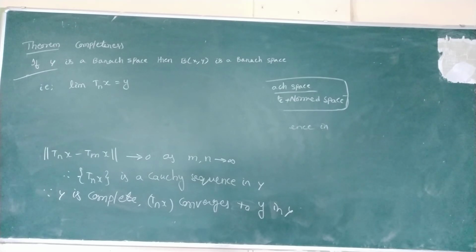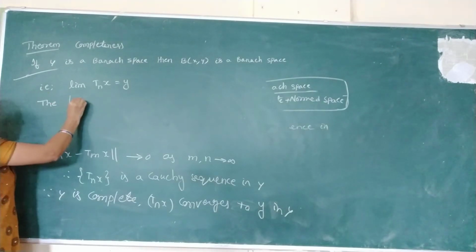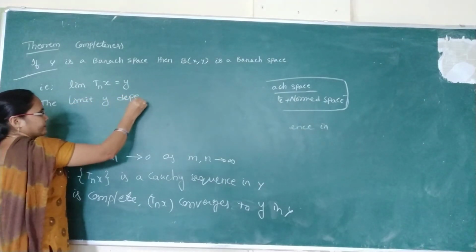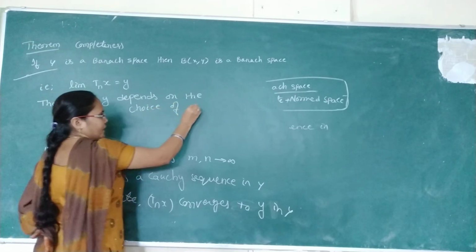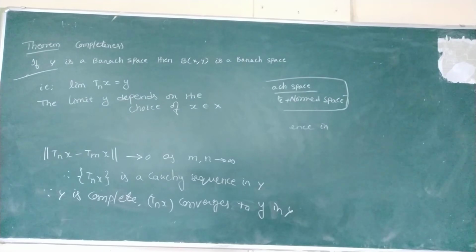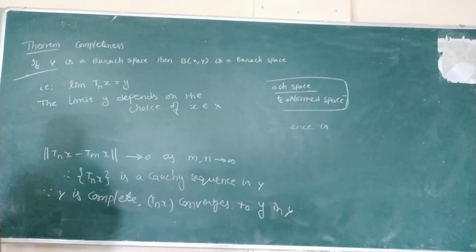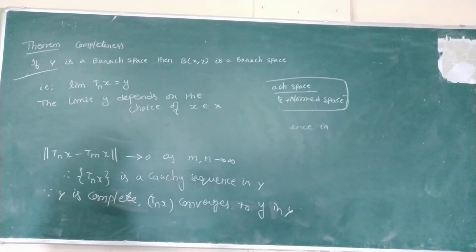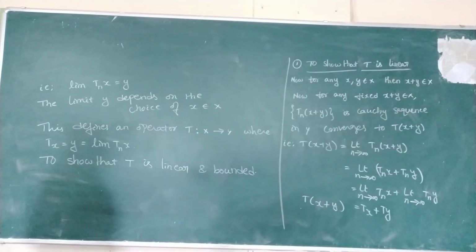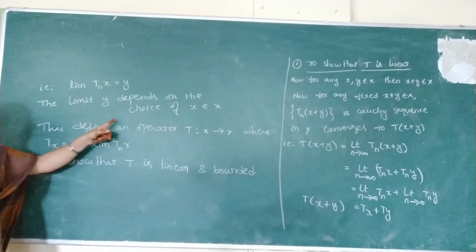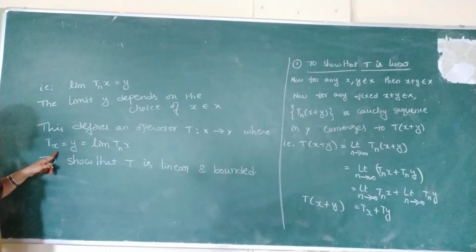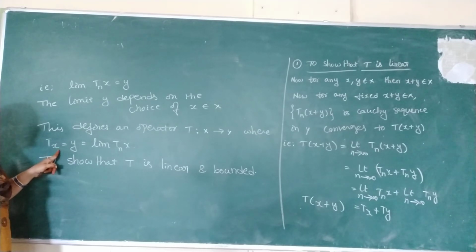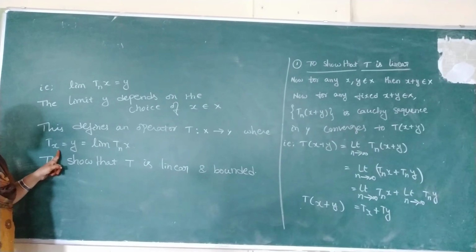Now the next line is, the limit y depends on the choice of small x belongs to capital X. See, here the limit y depends on the choice of x. That means this y is equal to, we take Tx, because B(X, Y) has all the bounded linear operators.